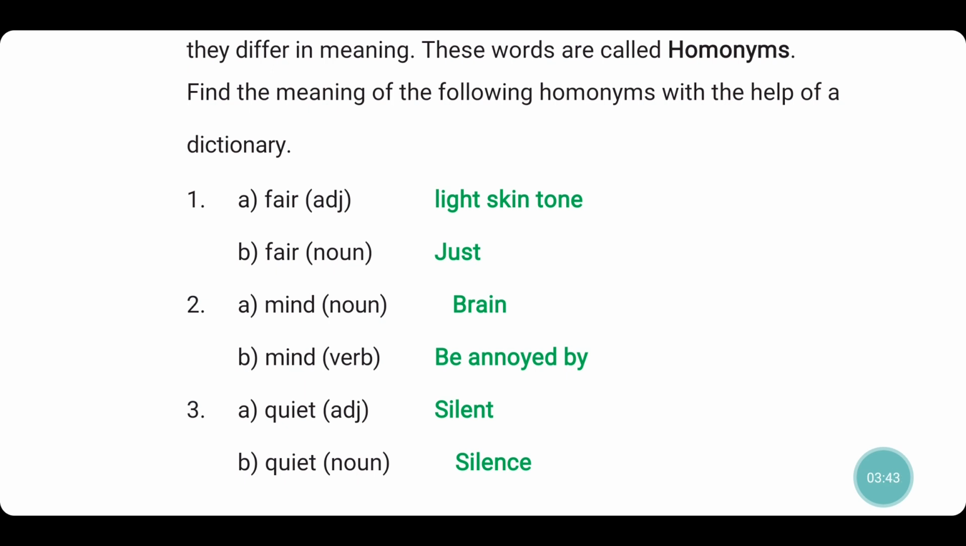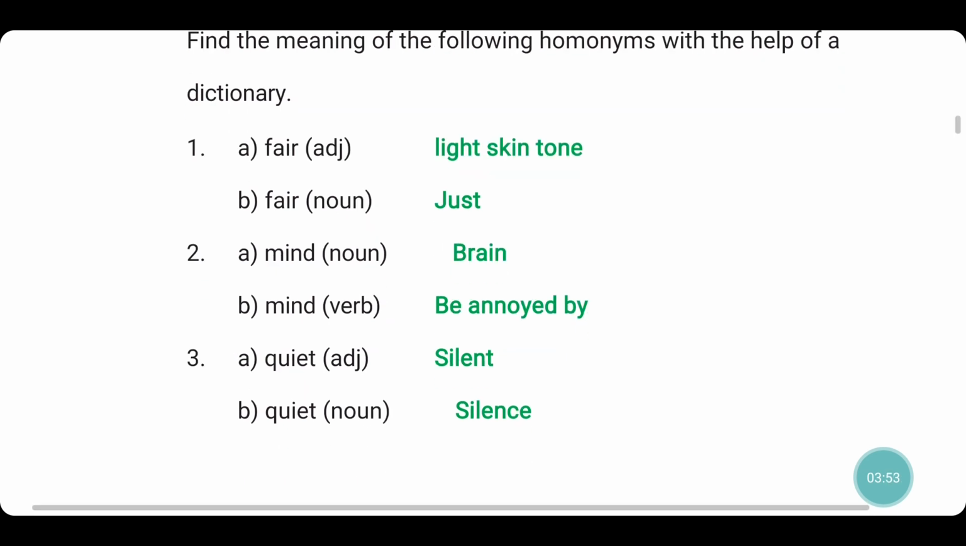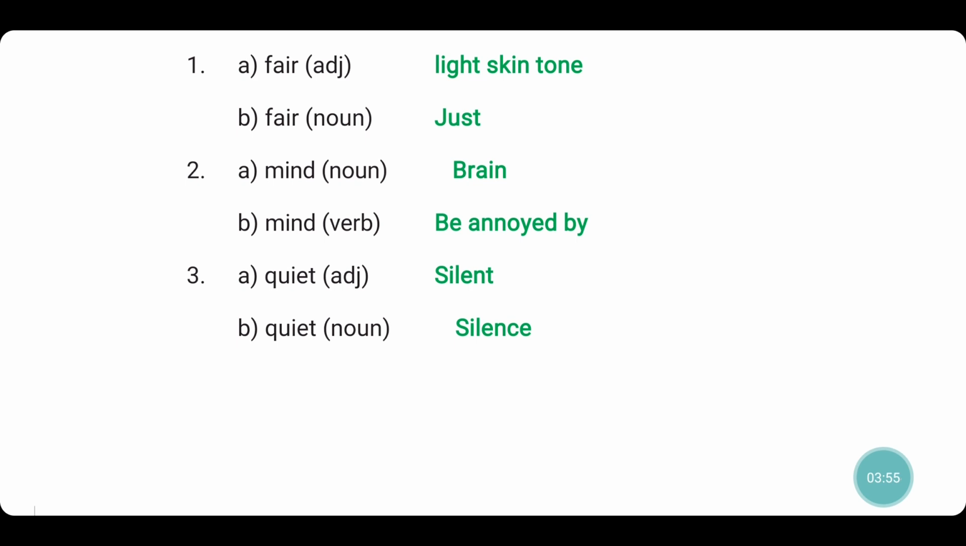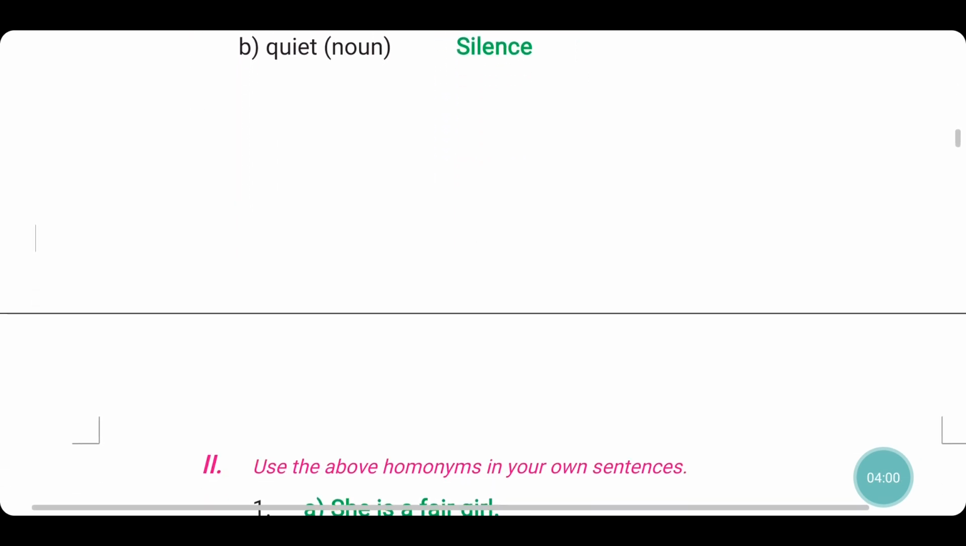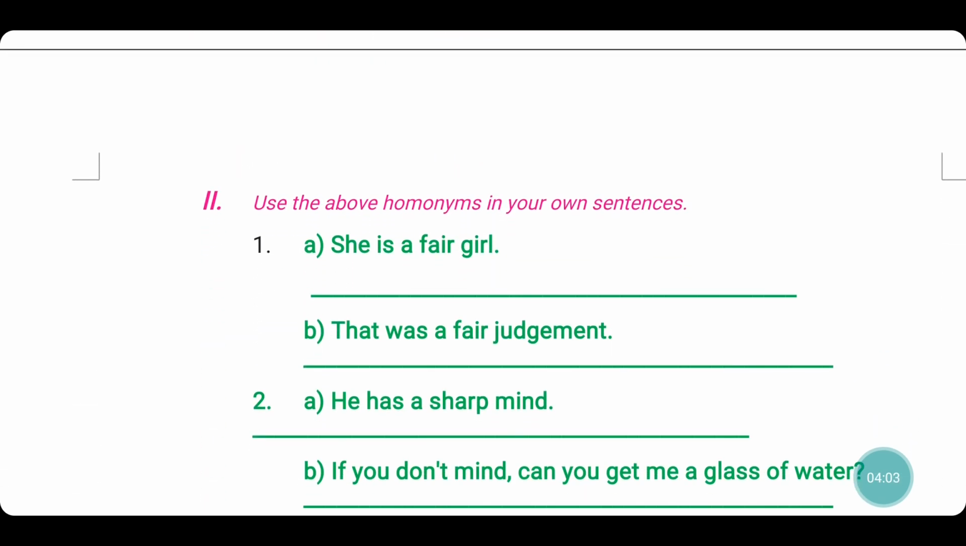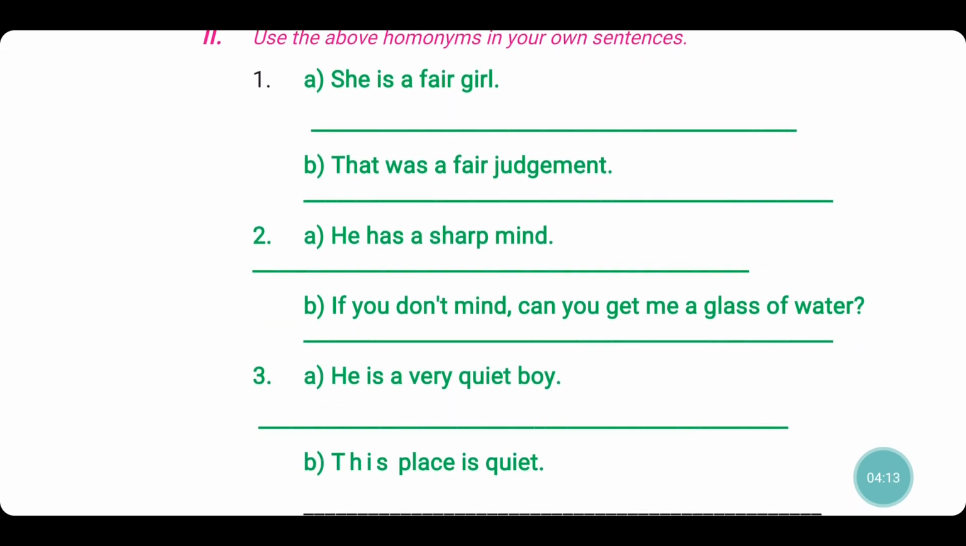Mind. Mind as noun is brain. And mind as verb means be annoyed of. Annoyed of means be angry of. Okay. And then quiet. Quiet as adjective means silent. Quiet as noun means silence. On to the examples. She is a fair girl. That means she is a girl with a fair skin tone, light skin tone. That was a fair judgment, good judgment. No partiality was shown. That was a nice judgment, correct judgment you can say.